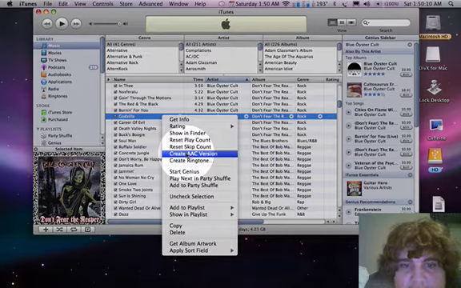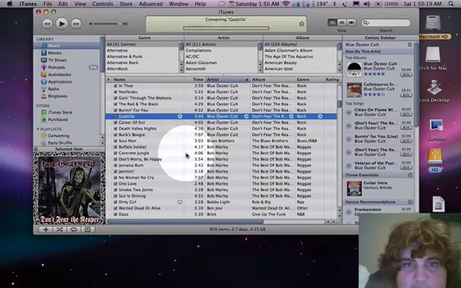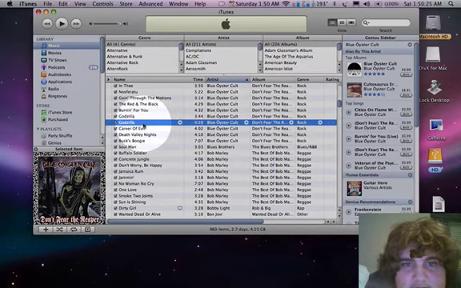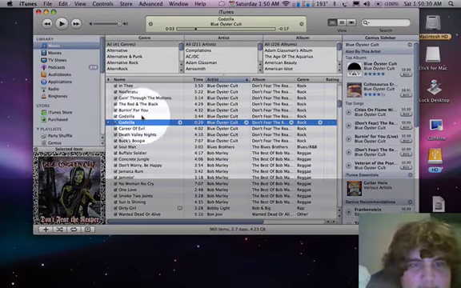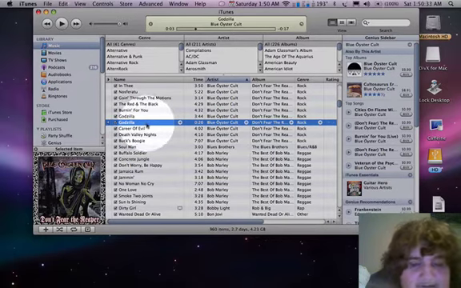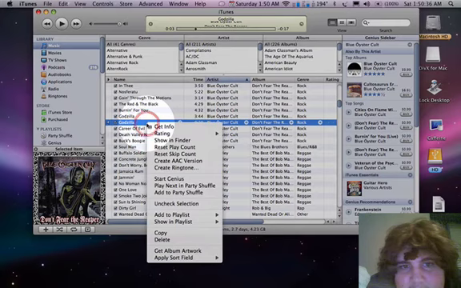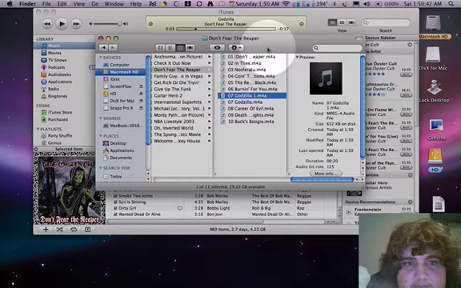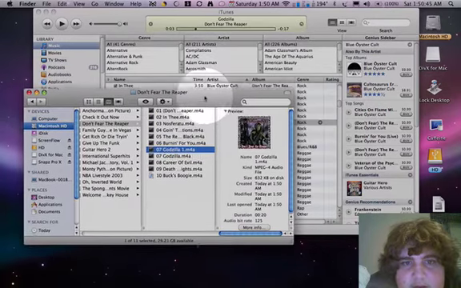Okay, so then you want to also, again, control click, select create AAC version. Select that. It'll convert it into the exactly 20 seconds that you want. Just like that. I know this sounds like a lot, but control click it again, show in Finder. It'll be an M4A.